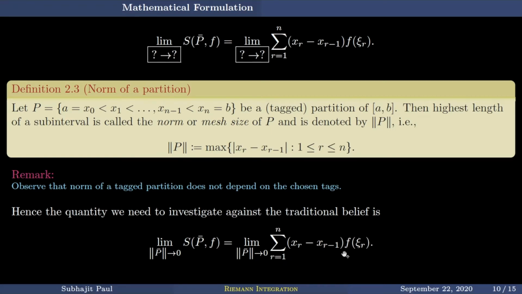That is, I have just written the definition of the Riemann sum S(P bar, f). There is the limit as the norm of P bar goes to 0 of the sum over r from 1 to n of (x_r minus x_{r-1}) into f of xi_r. So this is the quantity.